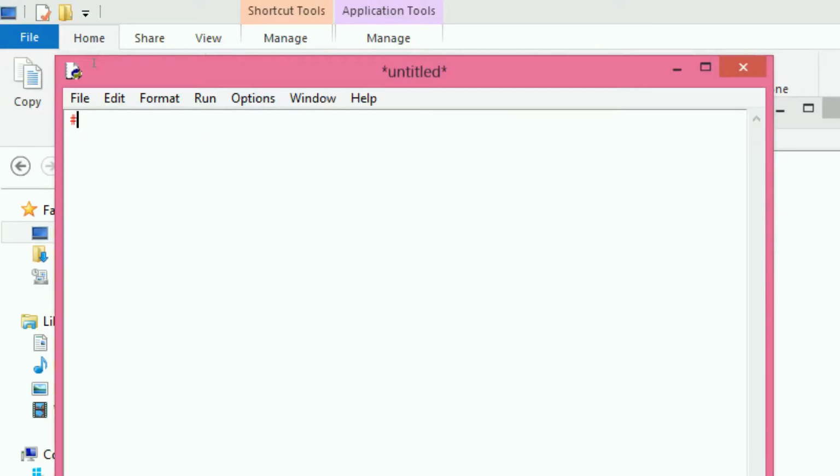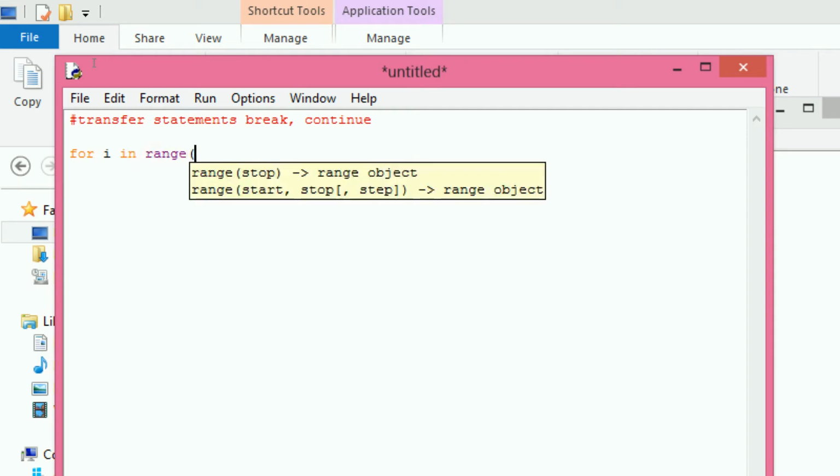So now we are going to see transfer statements. What are the transfer statements? One is break, another one is continue. We discussed this. So for example, for i in range(1, 15).